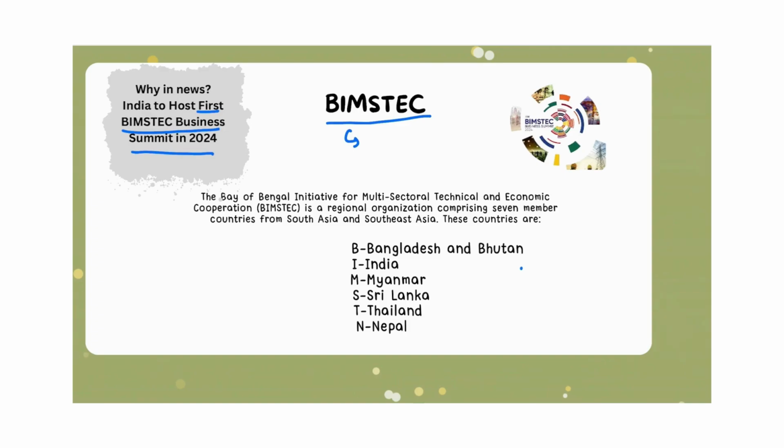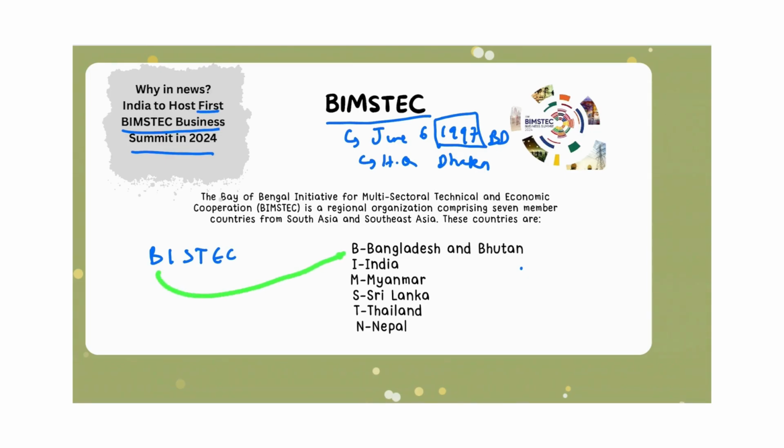BIMSTEC was initiated on June 6, 1997 through the Bangkok Declaration. Its headquarters is located in Dhaka, Bangladesh, and in 1997, when it was formed, it was known as BISTEC. BISTEC was the acronym for Bangladesh, India, Sri Lanka, Thailand, Economic Cooperation.